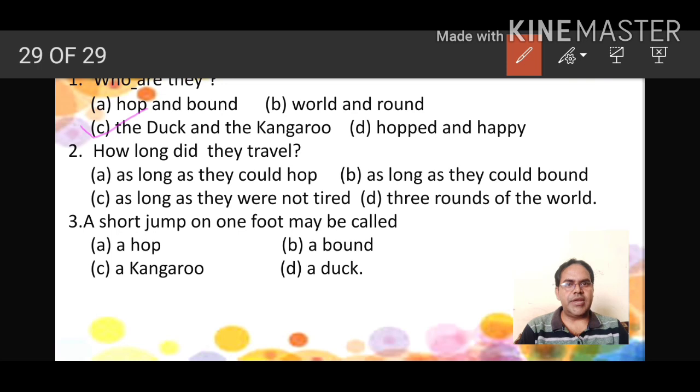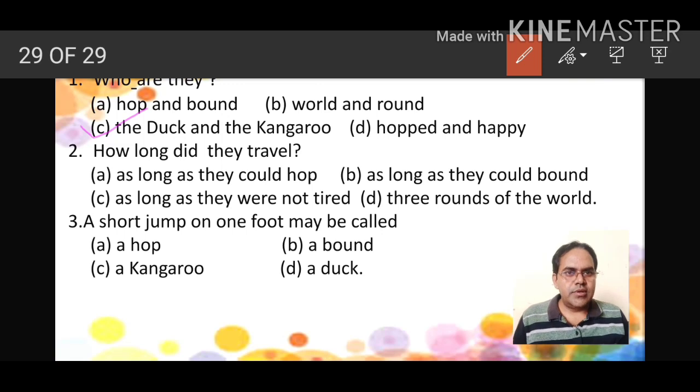How long did they travel? Option A, as long as they could hop. Option B, as long as they could bound. Option C, as long as they were not tired. Option D, 3 rounds of the world. So the option D, that is 3 rounds of the world they had travelled.